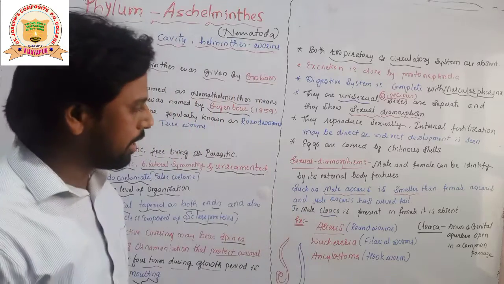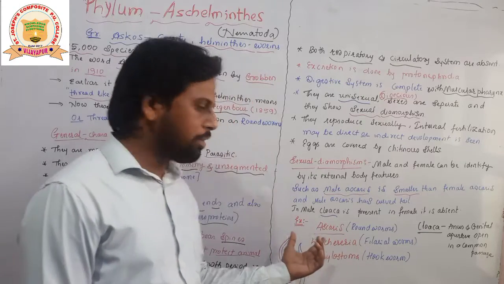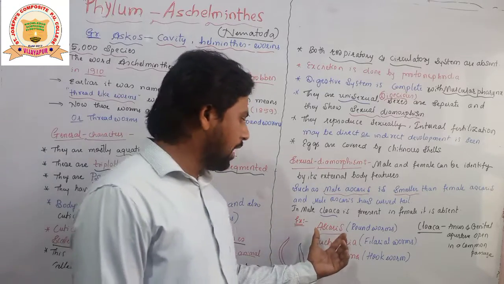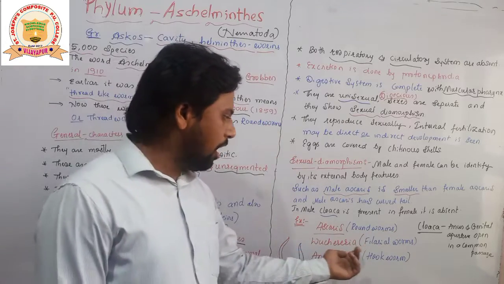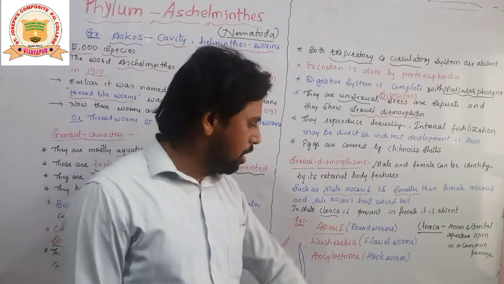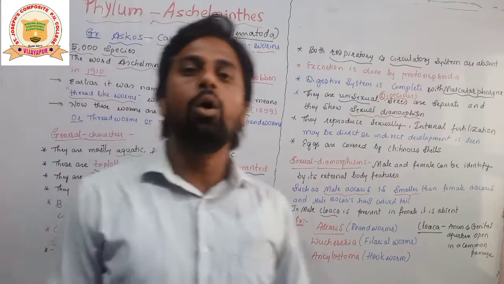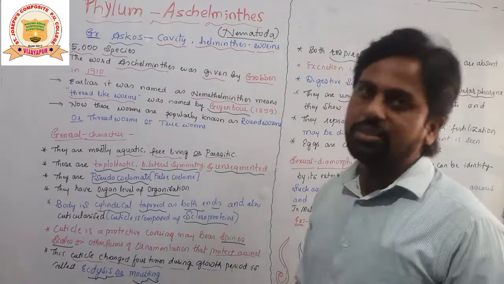Students, let's have some of the examples for these Aschelmanthus. These examples are even mentioned in your NCERT textbook. Ascaris, which is commonly called roundworms. Wuchereria, which is commonly called filarial worms. And Ancylostoma, which is also called, students, hookworm. So these are some examples for the phylum Aschelmanthus.